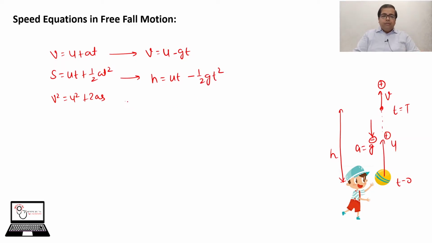Okay, now move to the third one. This is v square is equal to u square plus 2as. I'll keep minus g instead of a, so that will become minus 2gh. So these three speed equations we will use in free fall motion.